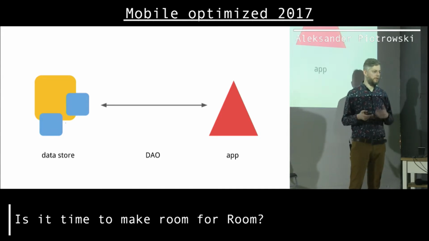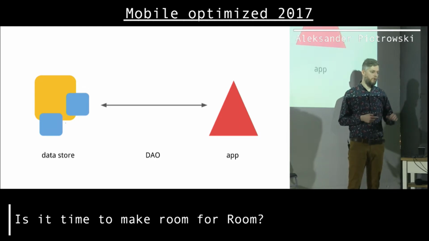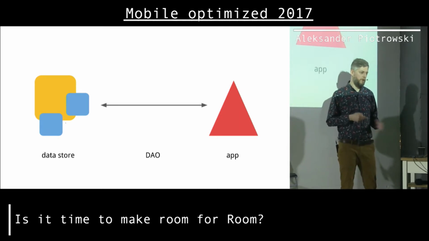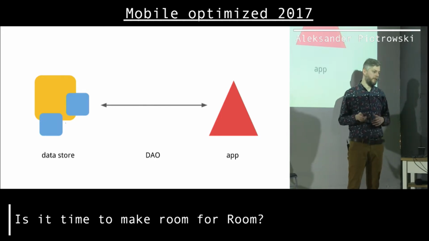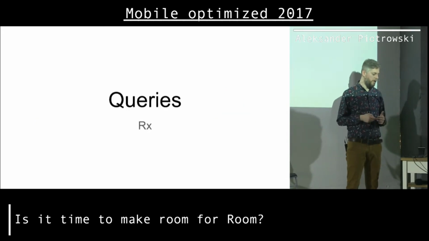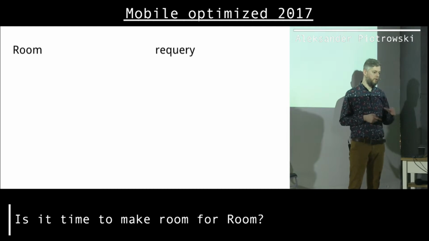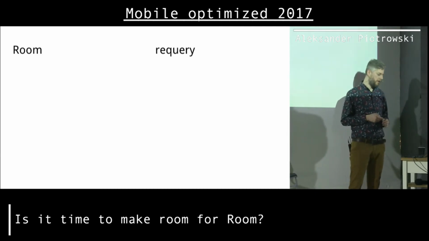Some people say that you need a repository and data store and more abstraction layers. With Room, we have just one abstraction layer. It's called DAO, and I just recreated the same abstraction layer for requery to compare both. So we just have this DAO between the database and our application. So how do we make queries? First of all, I will just focus on RxJava's reactive programming. You can do regular queries, but they are not that interesting. I'll just focus on making reactive queries.